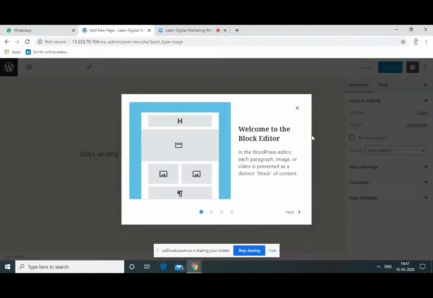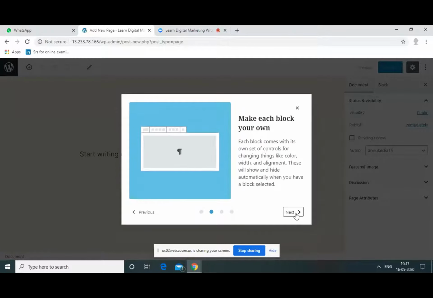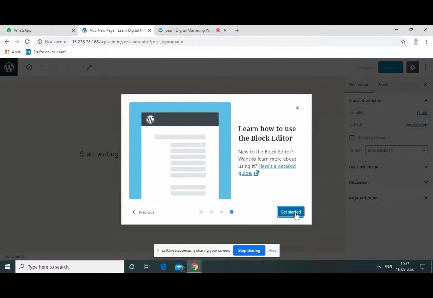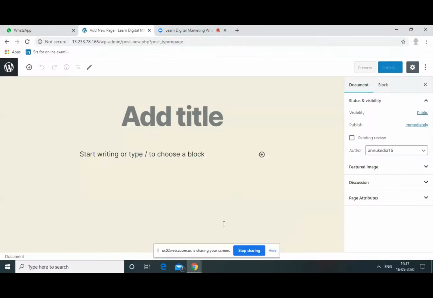I love this class. Oh, shut up about block editor. We know block editor. Let's shut it up. Close it. Crazy.